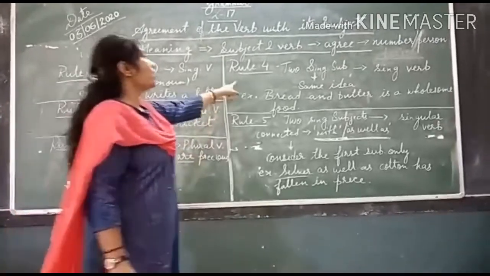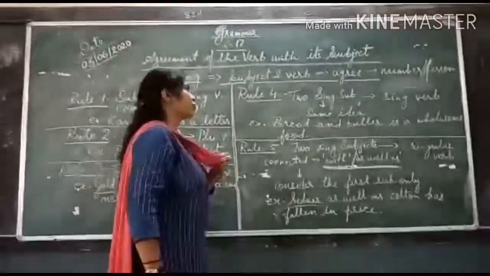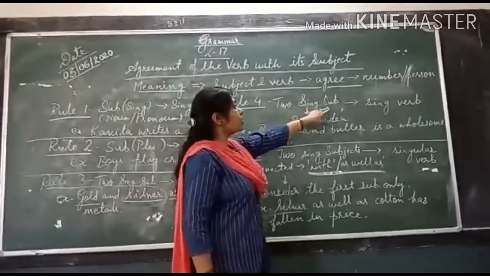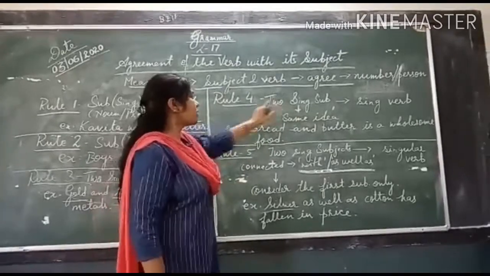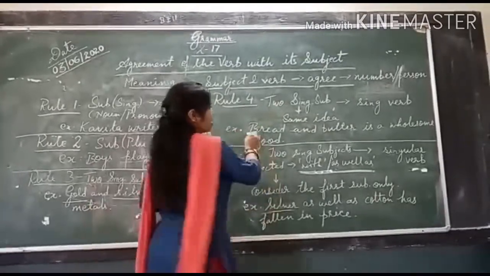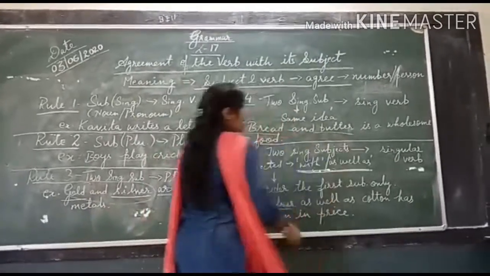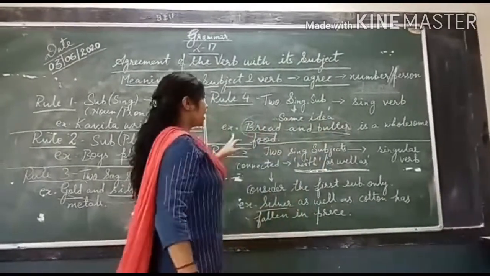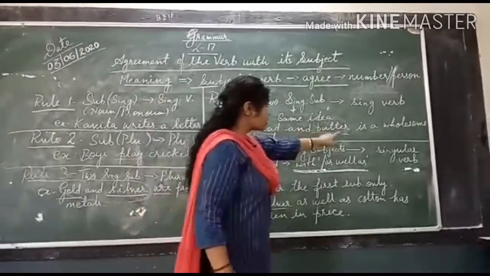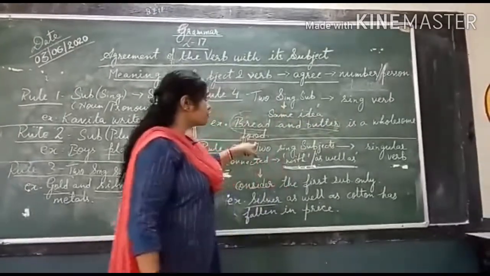Okay. Now rule number 4 is, when there are two singular subjects like bread and butter, but both are giving the same idea. Like in this sentence, bread and butter is a wholesome food.